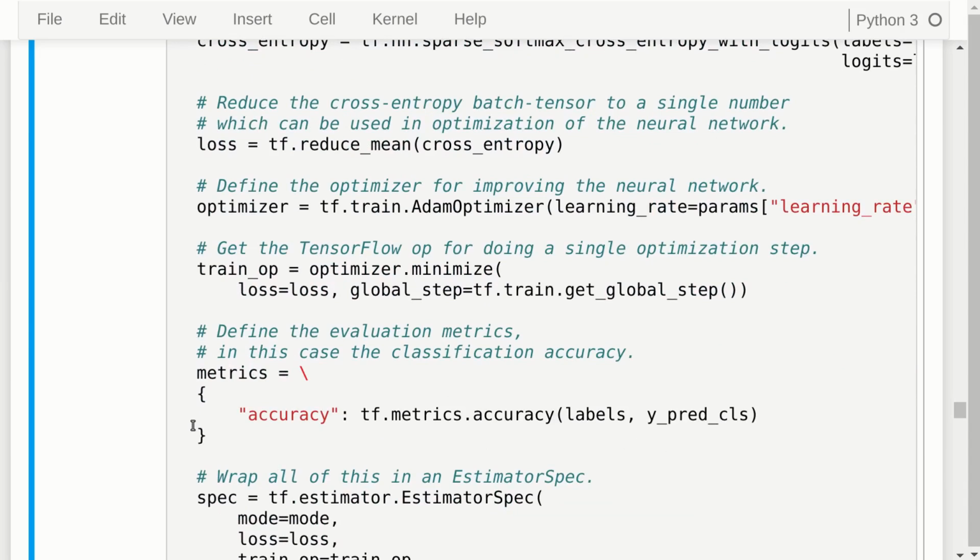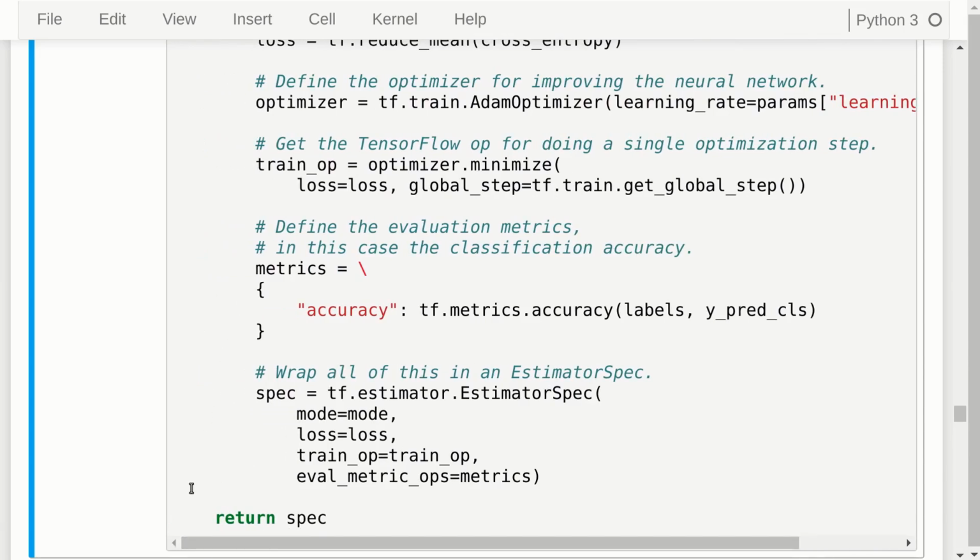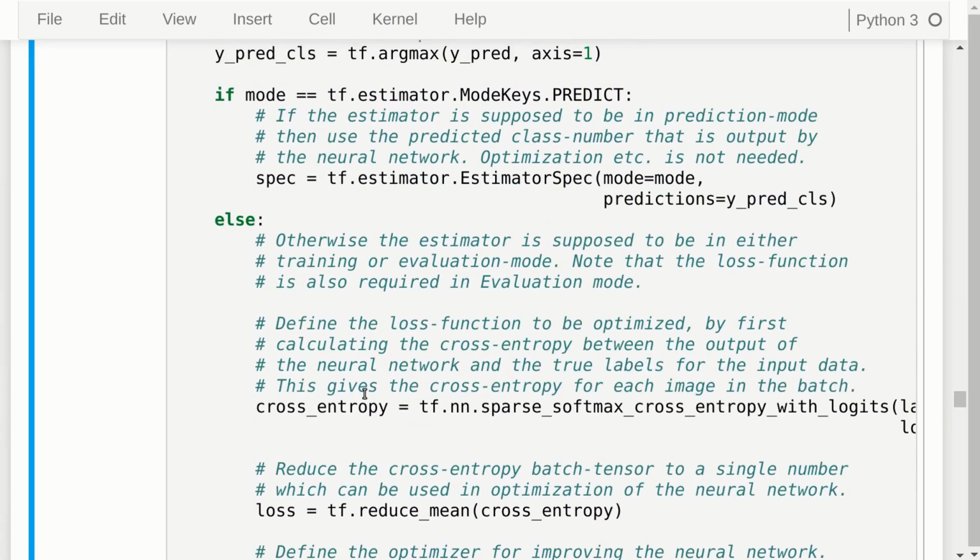We then have to define all the metrics that we want to use, and in our case it is just the classification accuracy. And once again we have to wrap this in an estimator spec, which is again basically just like a struct in the C language, which is not very elegant, and then we return the spec. And now this function only has a single return statement at the end, so the control flow of this function is very easy to understand. Well, fairly easy to understand.